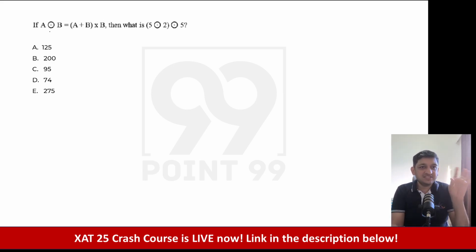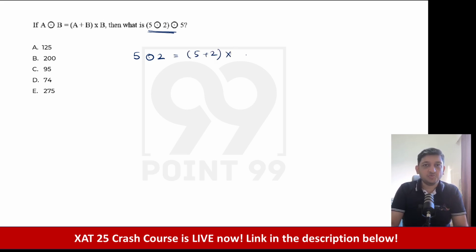If A symbol B is nothing but A plus B, in that order, A plus B multiplied by B, then you have to find out the value of this. Very, very easy question. All of you should have got this mark for sure. Now 5 symbol 2, what does this mean? It means 5 plus 2 multiplied by the second term, that is 2. So you'll get 7 into 2, that is 14.